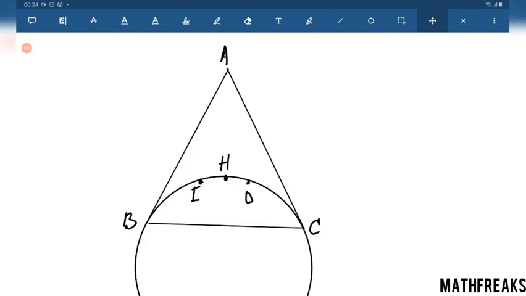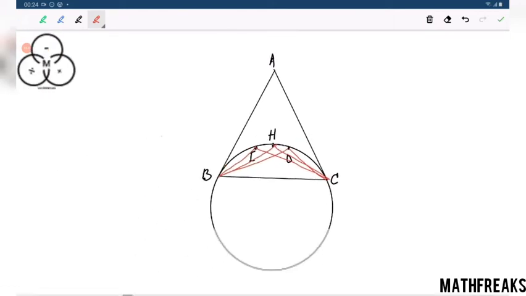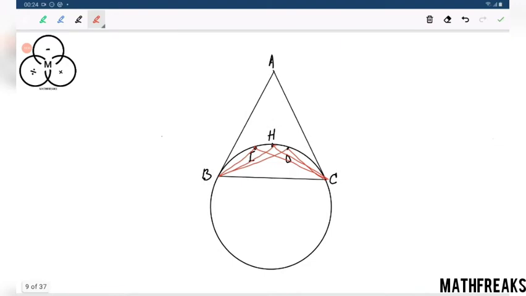What is the magnitude of angle BOC in degrees? How are we going to solve this? This implies that this angle and this angle are equal. That is what I mean to say. It's very simple. Angle BIC equals angle BOC equals angle BHC.